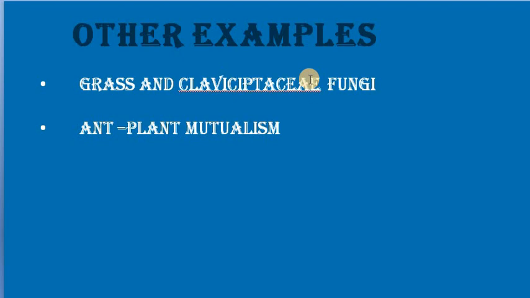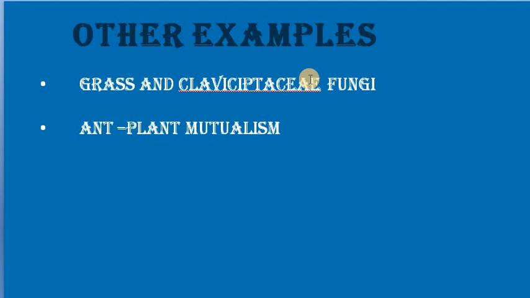And the next one is ant and plant mutualism. Generally the ant which lives in a plant will be getting the nectar and doing pollination. So the plant gets a pollinator free, and the ant gets nectar and also young tender plant parts that it can feed on. This is a kind of symbiotic relationship we can see in ant and plant. You can see this very commonly in the touch-me-not plant. So these are all positive relationships.